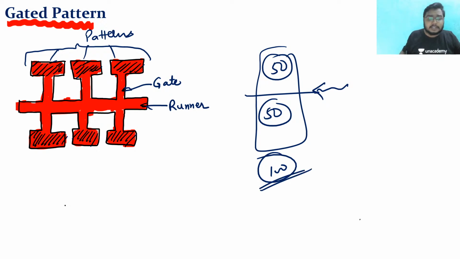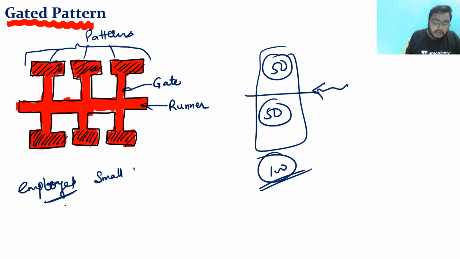So this is the speed, and hence these things are employed for mass production. And these are also employed for small castings.